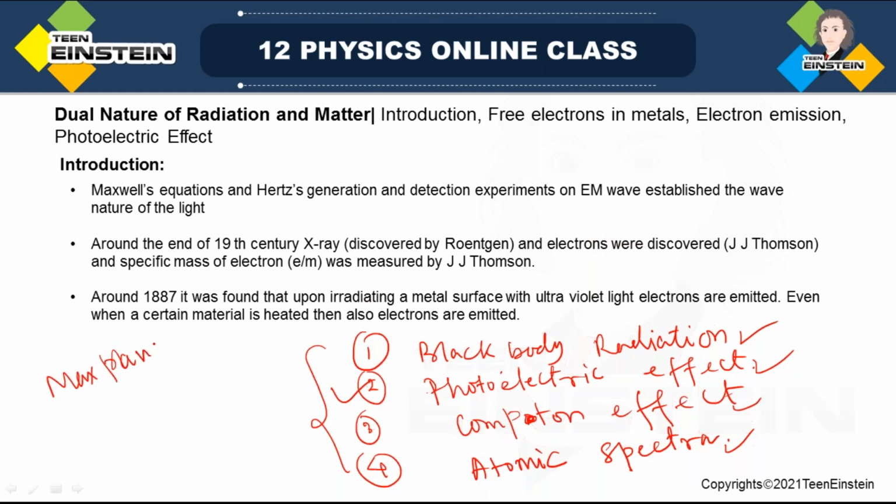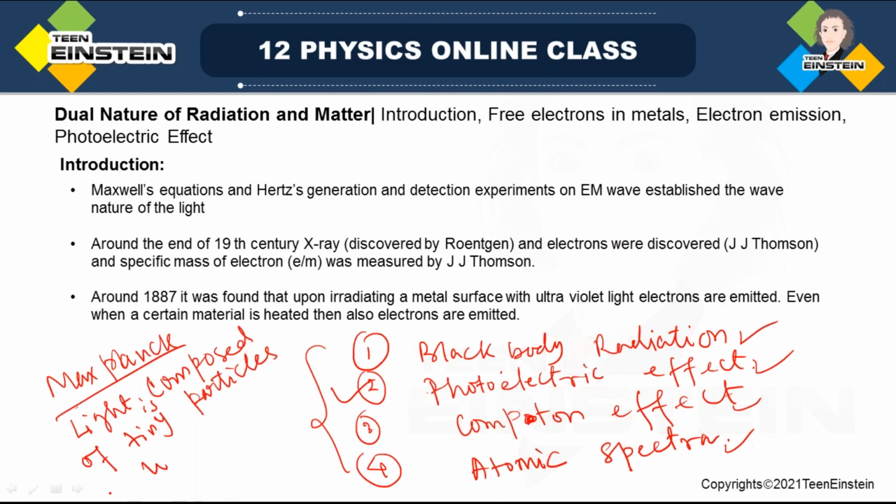Then see, Max Planck in 1900 proposed that light is composed of tiny particles, each having energy h nu.